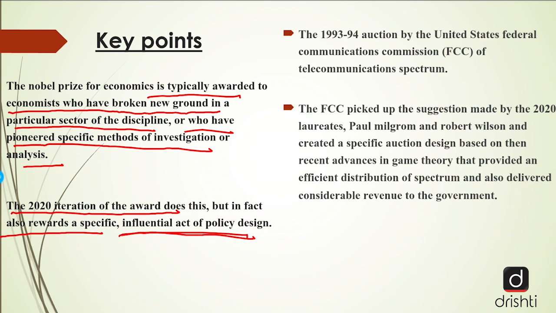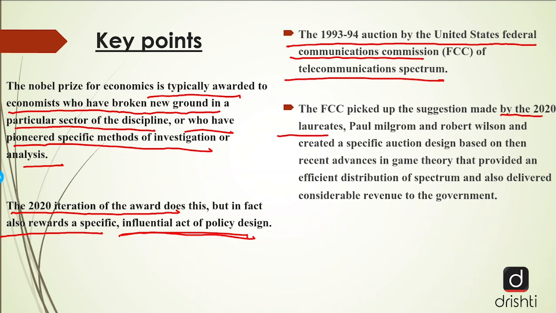The 1993-94 auction by the United States Federal Communication Commission, the FCC, of telecommunication spectrum. In 1993-94, telecommunication spectrum was auctioned by the United States Federal Communication Commission, and this commission actually picked up the suggestions which were made by the 2020 Nobel laureates Paul Milgrom and Robert Wilson.